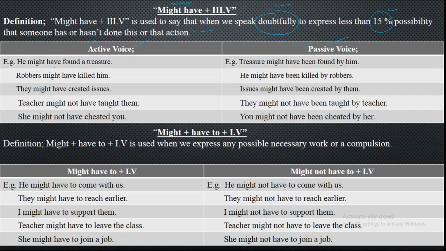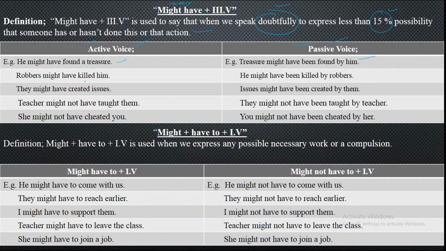Now, he might have found a treasure. Over there you are doubtful that he might have found a treasure. Here you have 15% doubt, but otherwise he was too poor, he hardly could survive in the community. But here you can see that now he is too rich, and being rich has got that same one condition, and that is having a treasure. So you say he might have found a treasure, and treasure might have been found by him.